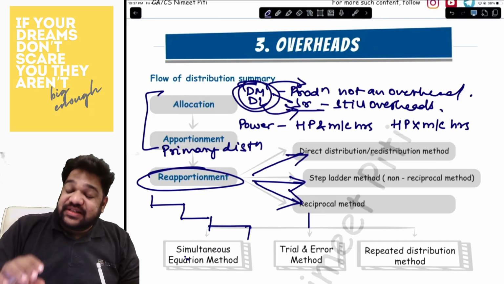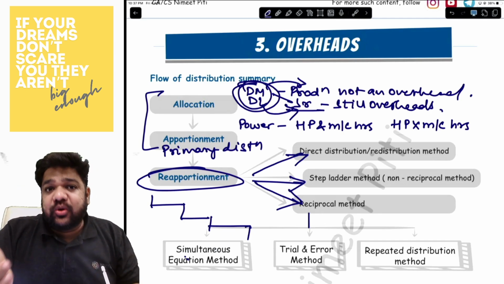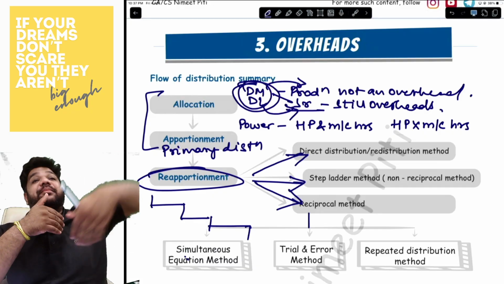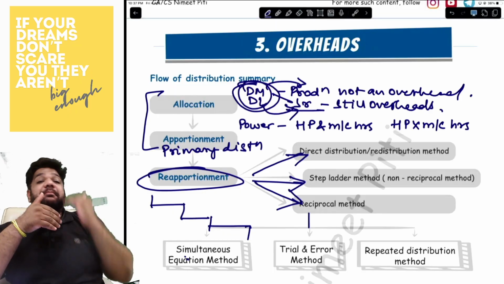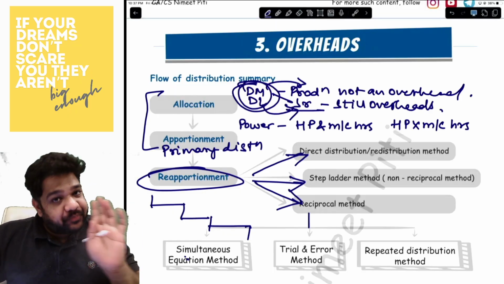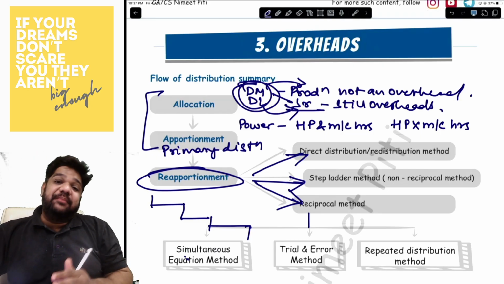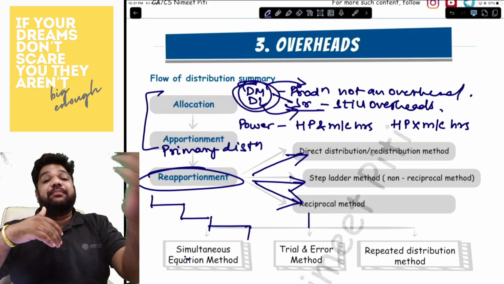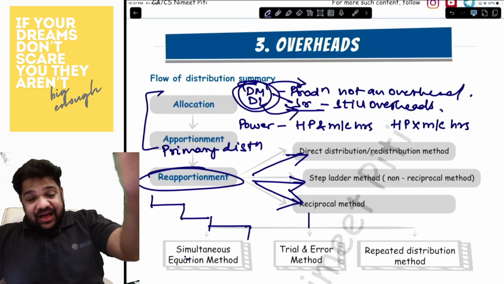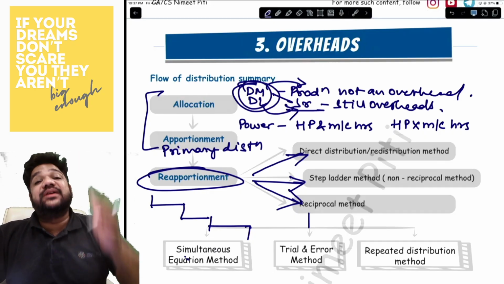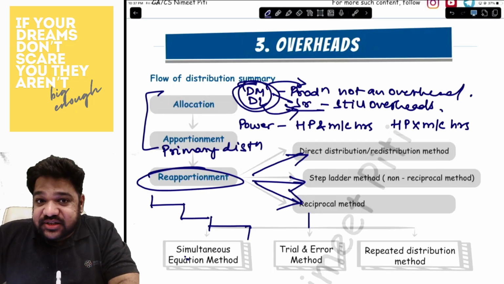It will resemble a step, which is why it is also called the step ladder method or the non-reciprocal method, where one service department will serve everybody else, other service departments and production departments, but not take service back. And then comes the reciprocal method. Under the reciprocal method, you have service departments and production departments all serving each other. Service departments will serve production departments and other service departments. They will give service to other service departments and take service from other service departments.